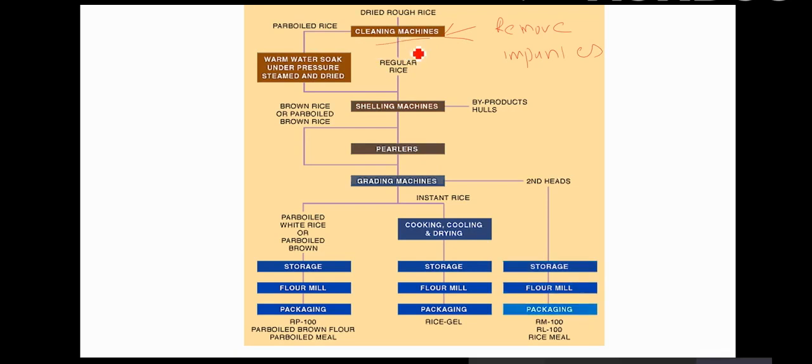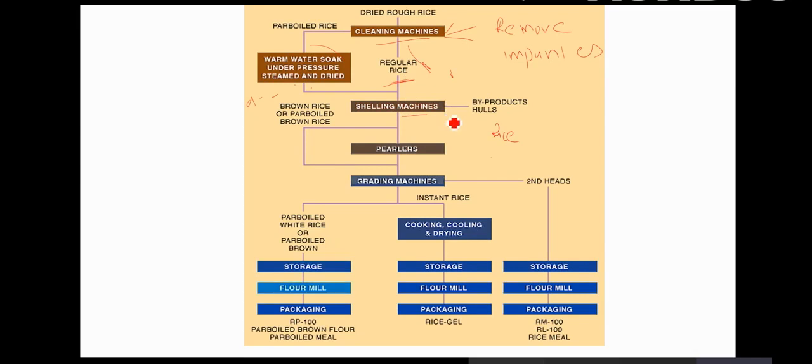Either you can take that paddy to process the regular rice, the white rice. And if you want to process the parboiled rice, you perform here. You take the warm water, soak under pressure, steam and dry up to 9 to 14% moisture, and then this is further processed like in the shelling machine. Same process. See, the rice milling process is the same. That is why I have made this graph.